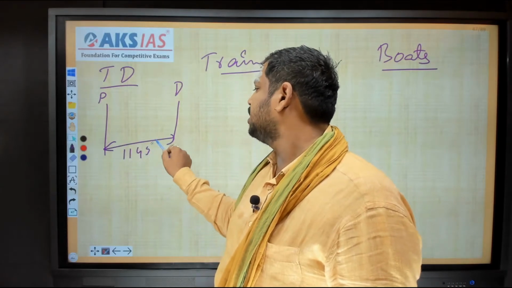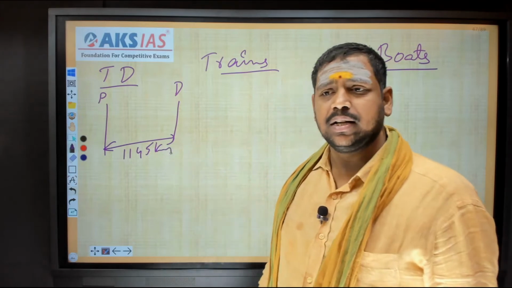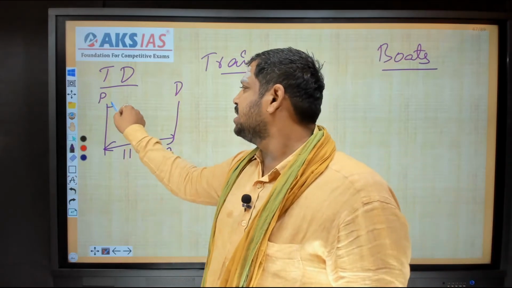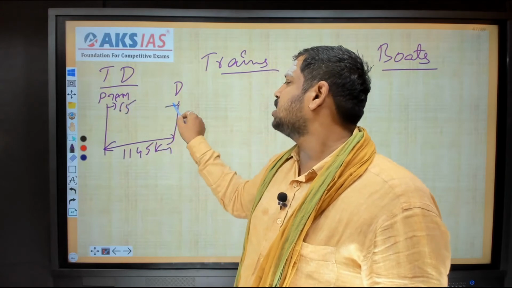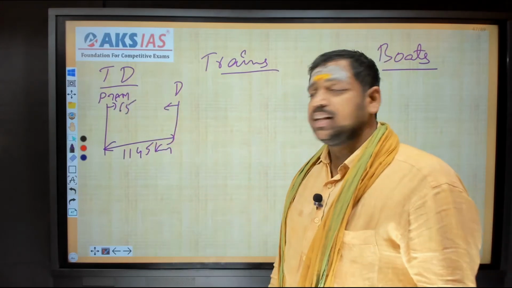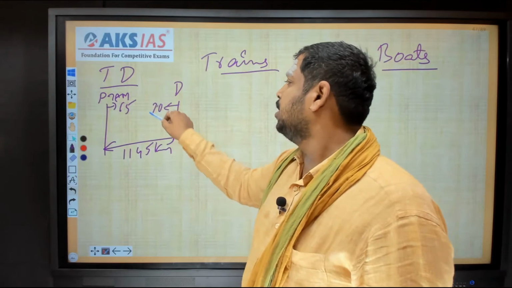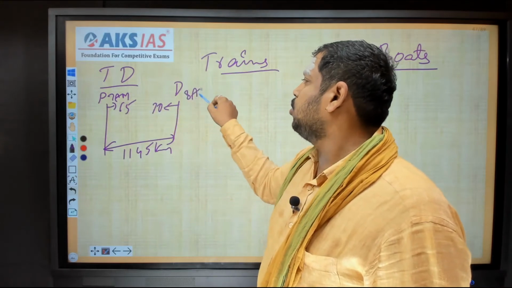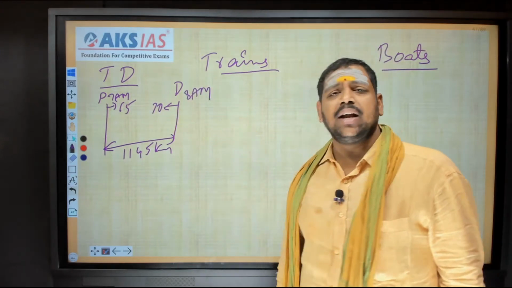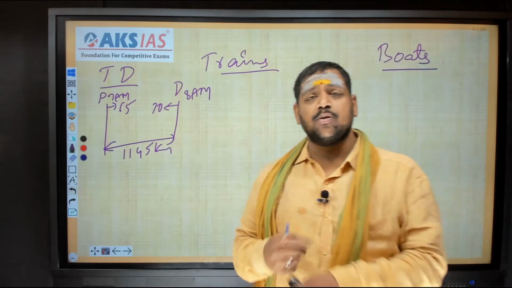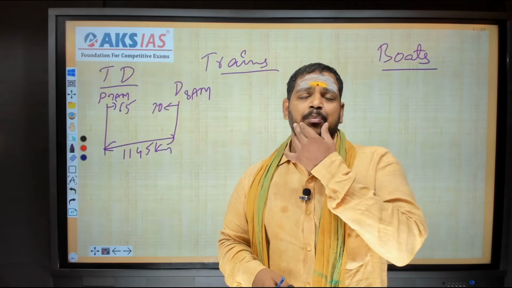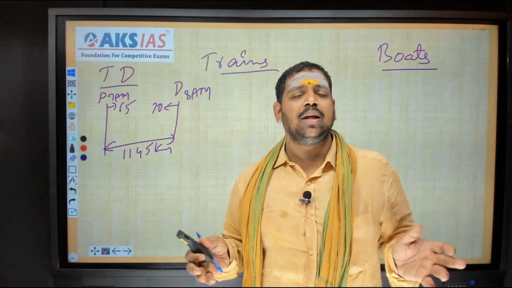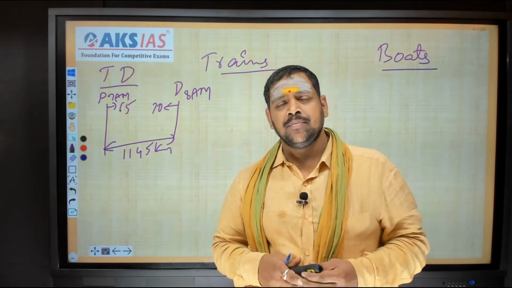1145 kilometers, suppose. A train started from Pune at 7 a.m. with a speed of 65 kilometers per hour. Another train started at Delhi with a speed of 70 kilometers per hour at 8 a.m. So the questions will be like this: when will the 2 trains meet? That means the time at which they will meet. First question. Number 2, how many kilometers from Pune will they meet? How many kilometers from Delhi do they meet? Etc. Questions we discussed clearly.